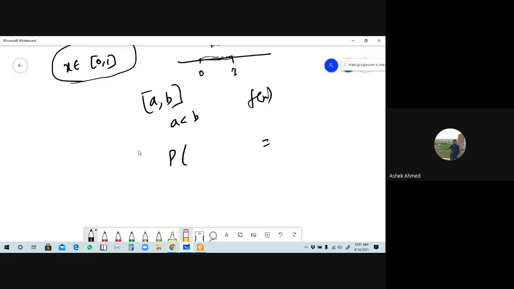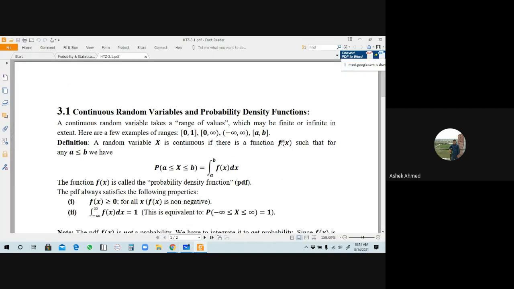So from here we can find the probability using the function f of x. For finding the probability that x is between a and b, the lower limit is a and the upper limit is b. So we have to integrate f of x with respect to x here. This is the probability of x from a to b. In that case the function f of x will be called the probability density function.